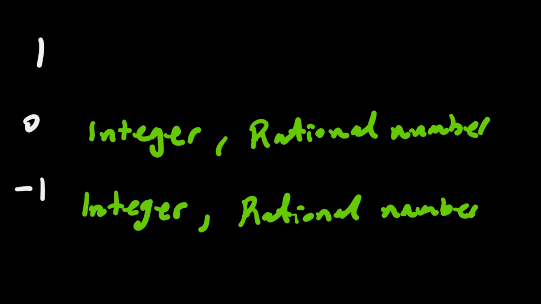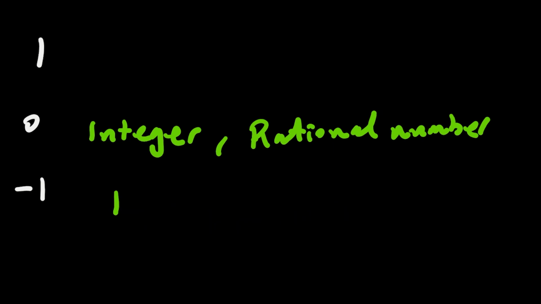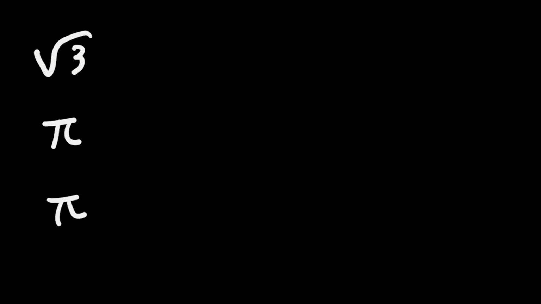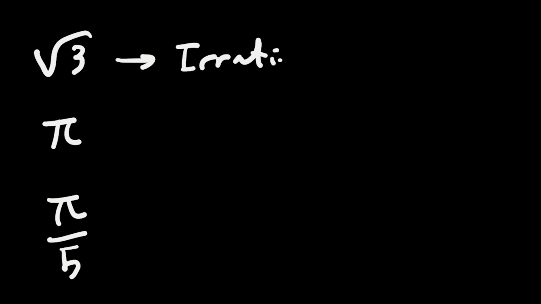Let's see another example. Root of 3 pi, or pi over 5. As you can notice here, 3 we cannot get it out from the root, so it's an irrational number.